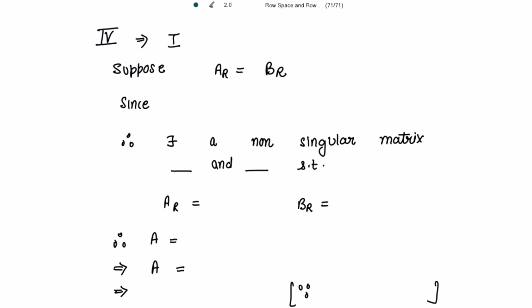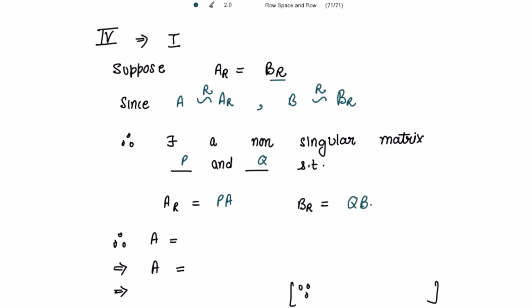Now because these two matrices in the row echelon form are equal, and since this AR is obtained from A by applying the row operations, and this BR is obtained from B by applying the row operations, therefore there exist non-singular matrices, let's say P and Q, such that AR is equal to PA and BR is equal to Q into B, right?